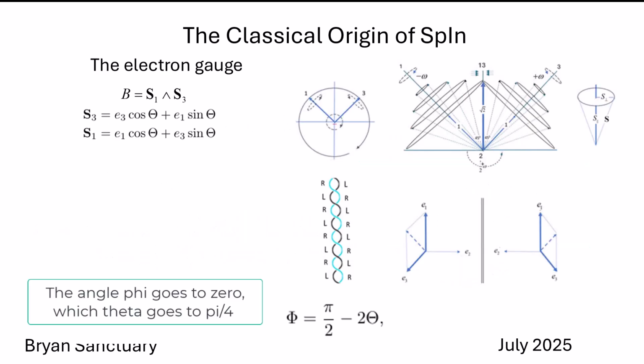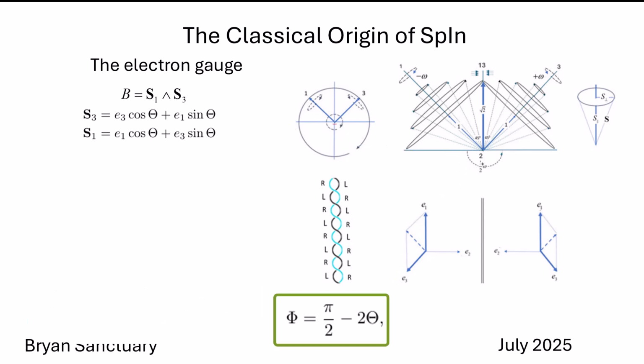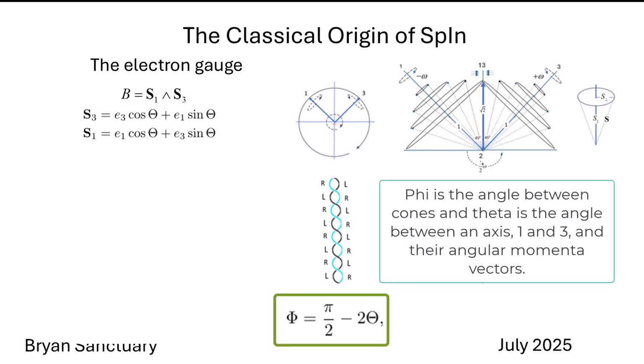Increased spinning forms larger cones, which are measured by the angle between the axis and its cone in radians per second. The angle phi between the two cones depends upon the type of particle.